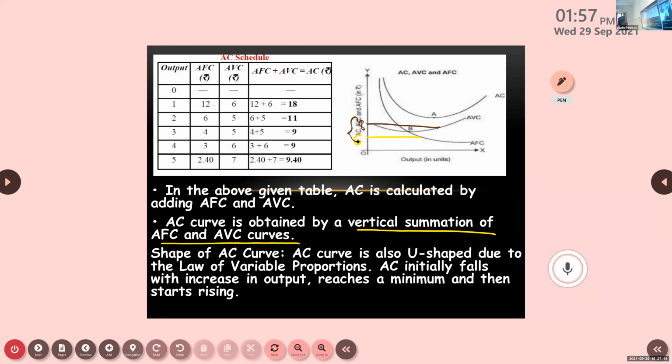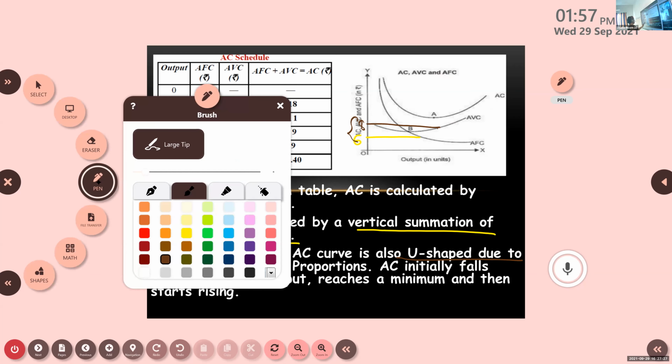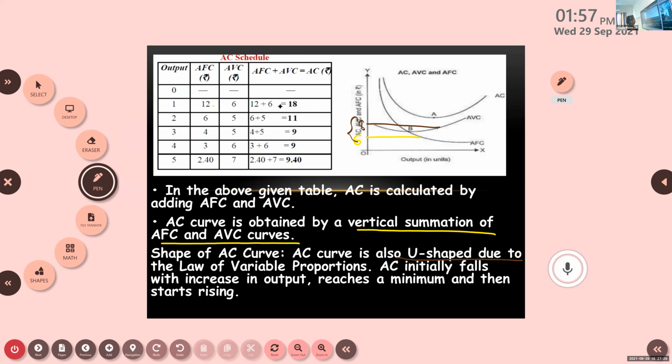Now the shape of the AC curve is also U-shaped. There is a reason for that, because it is related to the law of variable proportion. Mainly, the AC curve is influenced by AVC rather than AFC.